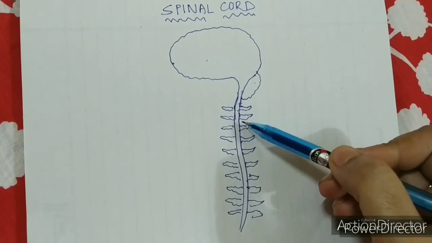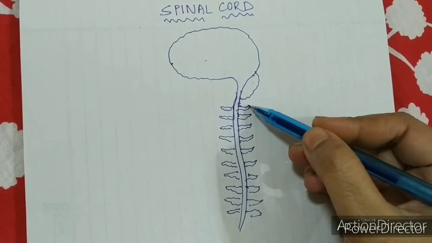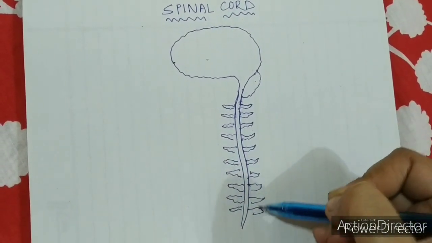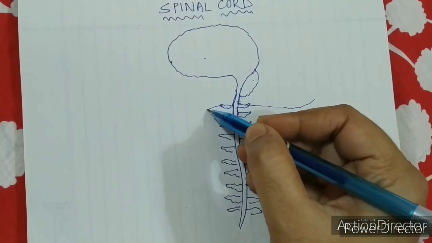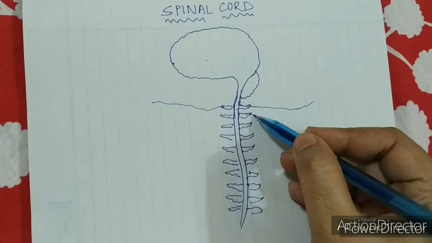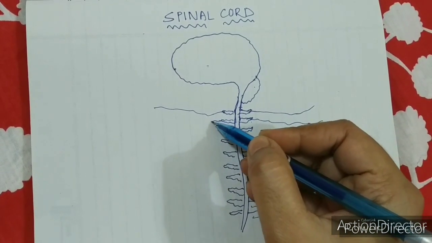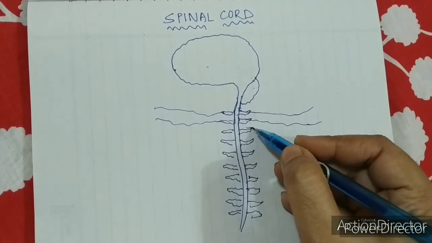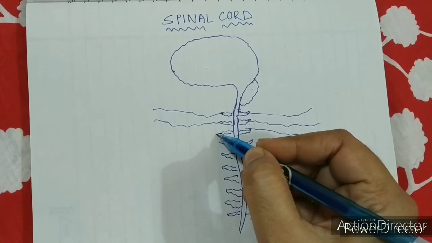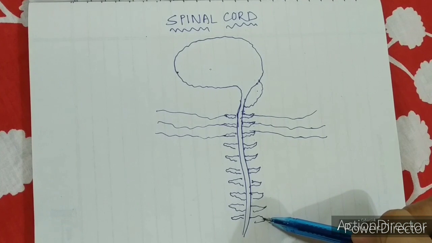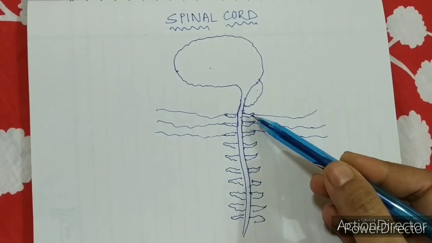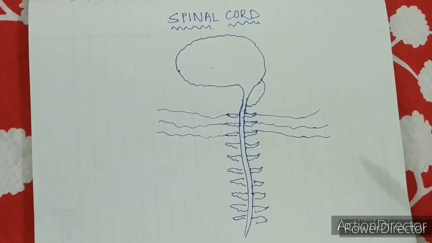So there are 31 pairs of spinal nerves, one pair from each segment, on both sides, extending from the first segment up to the 31st segment.